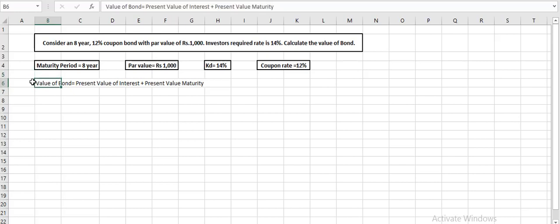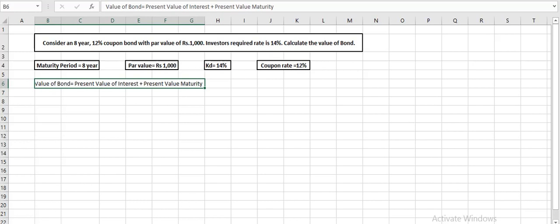If we identify the present value of interest and the present value of maturity, we can definitely say this should be the base market value of the bond. So let us first have the first part, which is the present value of interest. First I am going to calculate the present value of interest, and then we will add it to the present value of the maturity value, and then we can say this is the value of the bond.